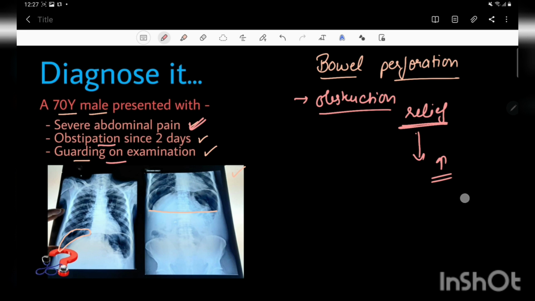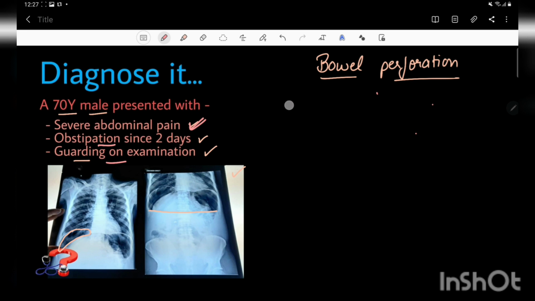Now let's discuss how we diagnose a case of bowel perforation. As you can see in front of you, this X-ray shows gas under the right dome of the diaphragm and air fluid levels. The air fluid level shows that air is present above this level and only fluid is present below it, due to secretion from the peritoneum. Due to the release of substances from the perforated bowel, the peritoneum secretes some fluid to dilute these substances and minimize irritation to itself. So there is excessive fluid inside the peritoneum, and this shows these air fluid levels.